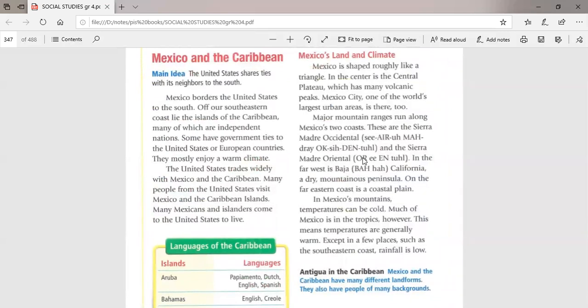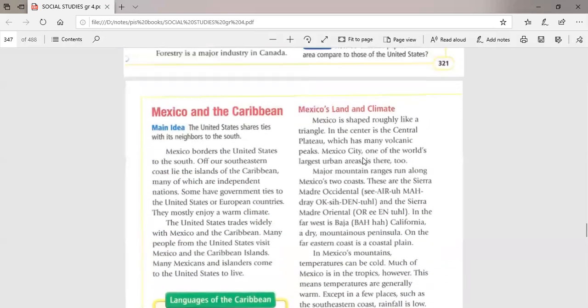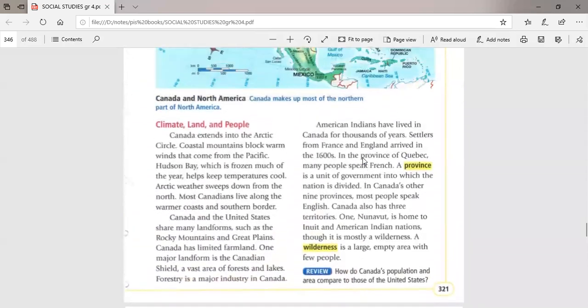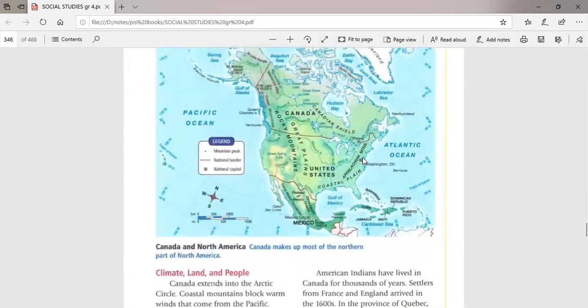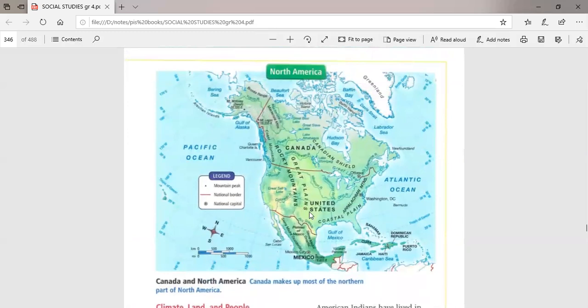Okay. Now let's speak about Mexico. So before I speak about Mexico, let me show you the map of Mexico. Mexico borders America to the south. Okay. Here is Mexico City, the capital of Mexico, and it's an urban area or urban community. Here in the middle, we could find the plateau of Mexico. This landform, the plateau of Mexico, has many volcanoes, okay?